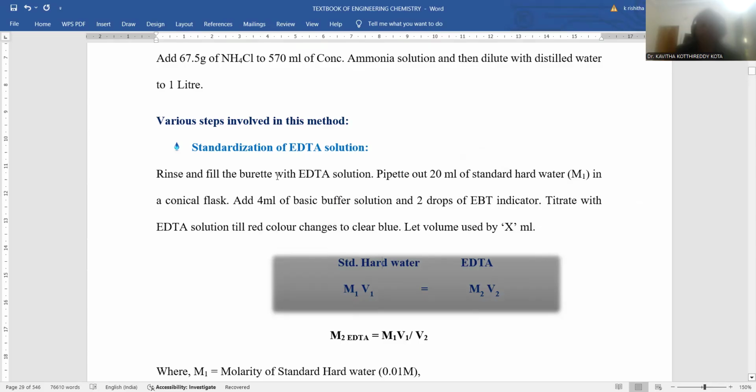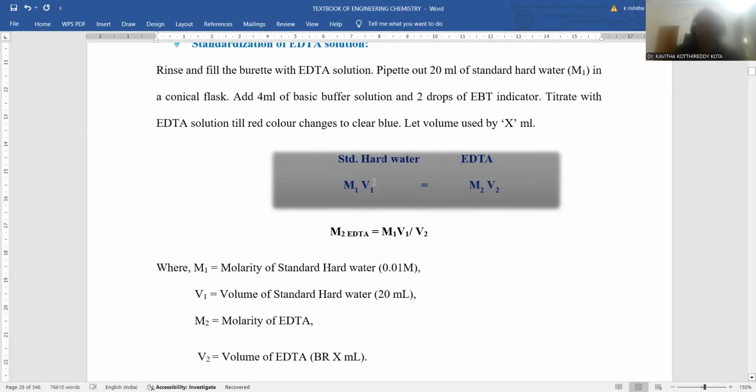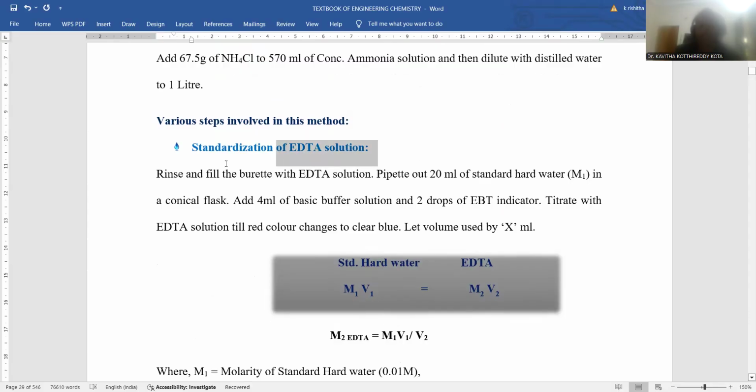The titration can be carried out 2 to 3 times in order to get concurrent values. Every time you need to note how much EDTA is consumed for 20 ml of standard hard water to convert the red color into blue color. Those values are taken. Now we have a formula to calculate the concentration of EDTA.